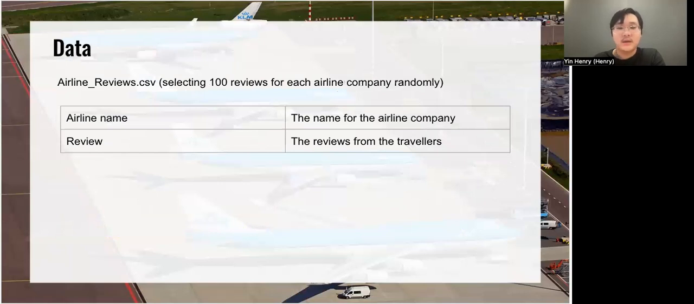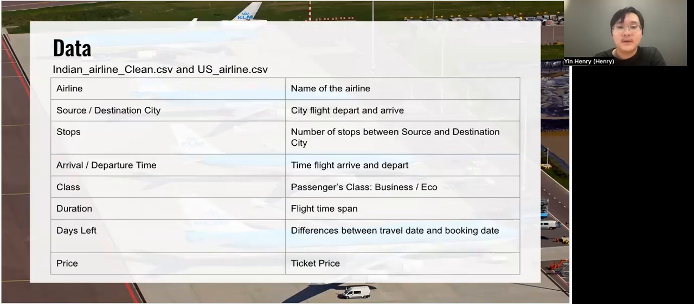Now I will introduce our data, the datasets that we used. First, we're using an airline review dataset. It includes two features: one is the airline's name, and the second is the reviews of different airlines. Then we relied on two different datasets, one for Indian airlines and the other for US airlines. In total, there are 8 main features that we focus on, such as airline, stops, and price, which is our target variable.